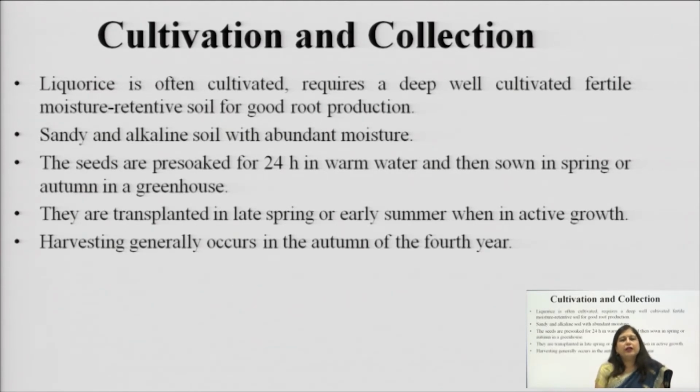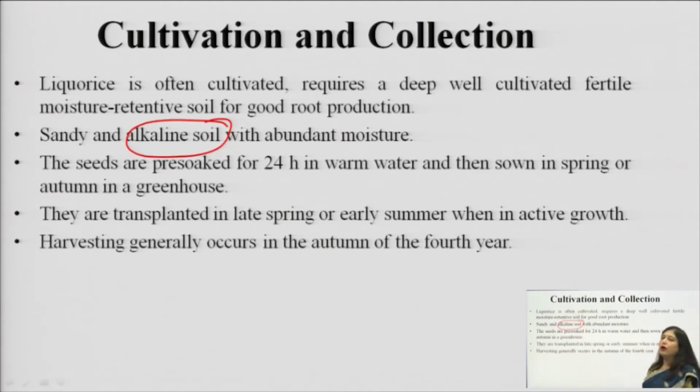It requires deep, well cultivated, fertile, moisture retentive soil for good root production. So, it should be moisture retentive. If it is moisture retentive, then what will happen? It will imbibe more and more humus, which will imbibe moisture, and it will give good growth to this licorice. Secondly, sometimes sandy soil is added to make it more moisture retentive, and alkaline soil is preferred. The alkaline pH of soil is preferred for the cultivation of licorice.